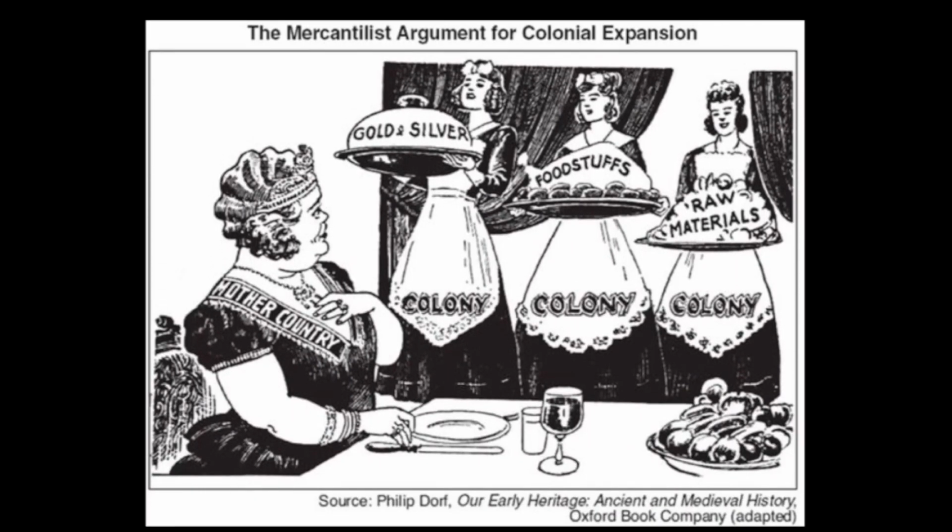So this is the last slide. Here I wanted to depict exactly what the mercantilist argument was. So this is Britain and all these other colonies like India and America. Britain thought that all the colonies should give the raw material, foodstuff, gold, silver, and everything. So this mercantilist policy was a very exploitative policy of the British colonizers.